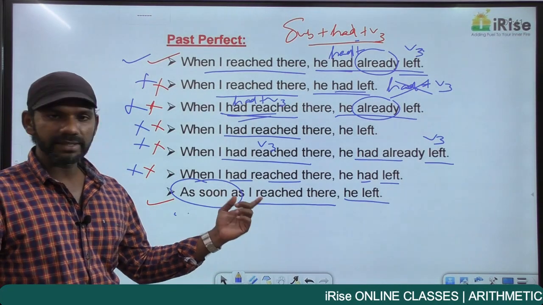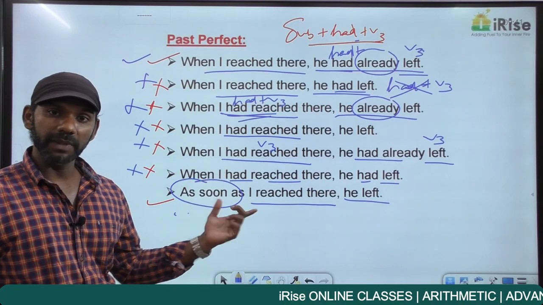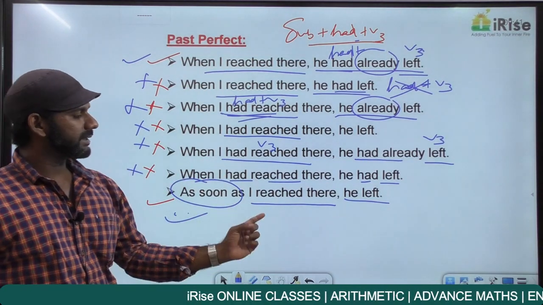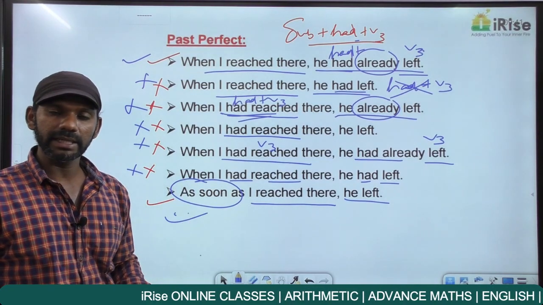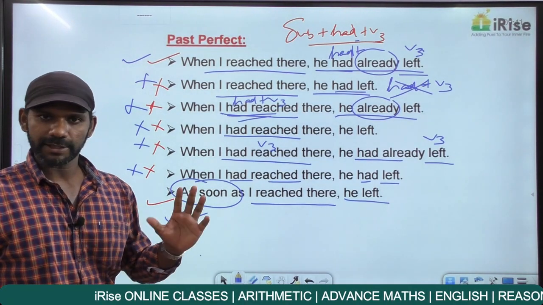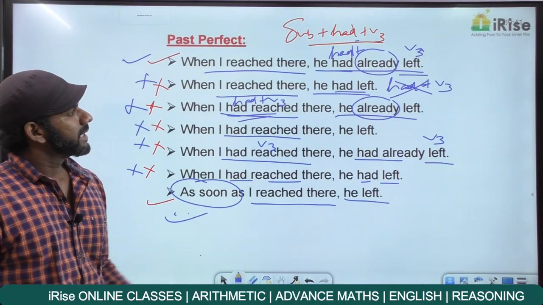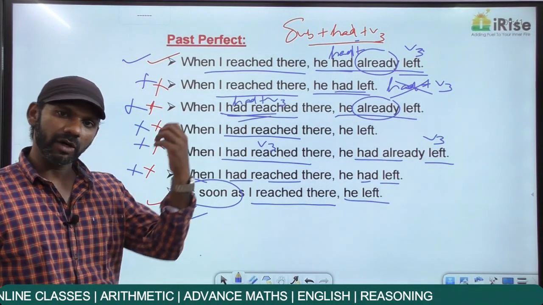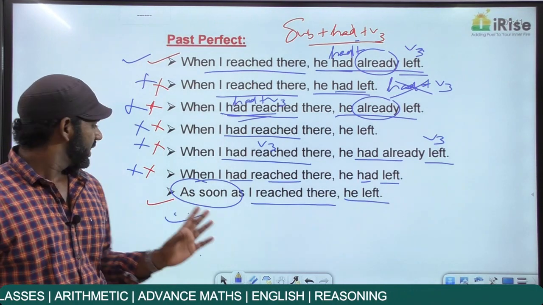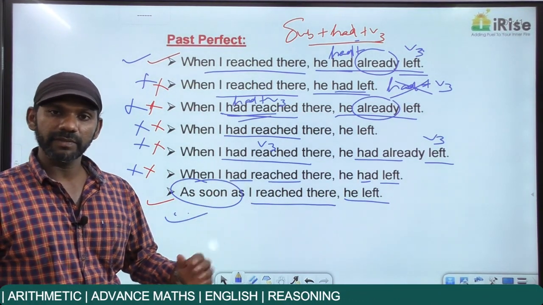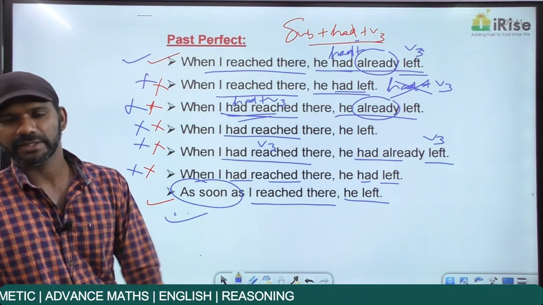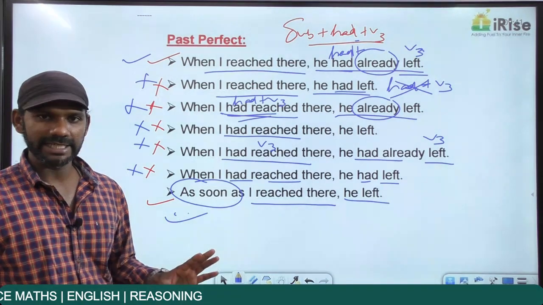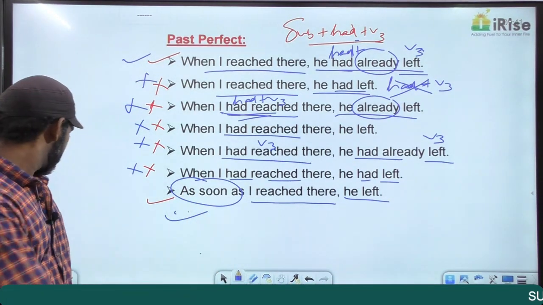There's no time difference in this sentence. I did not use past perfect here. Grammatically correct. Now the first sentence and the last sentence both are grammatically correct, but the meanings are different. Come to the first one. When I reached there, he had already left means by the time I reached, he already left. He was not there. As soon as I reached there, he left means the moment I reached, he left. So both are grammatically fine, but the meanings are different. Getting it? I'll give you some more examples.